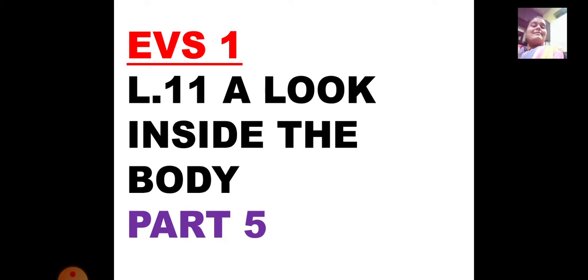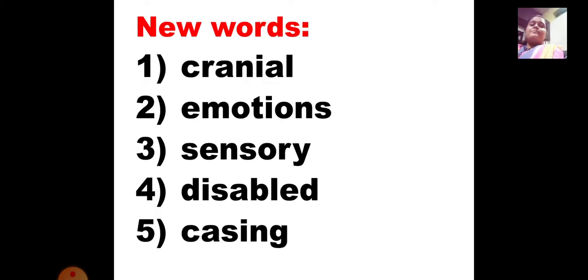Okay, let us start by learning the new words. The first word is cranial. Cranial is a cavity which is situated inside the head, and your head part is known as the cranial cavity. Second one, emotions. Emotions means feeling. When you are sad, when you are happy, when you are angry, these all are your emotions.